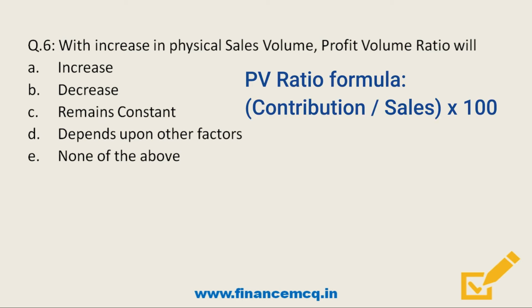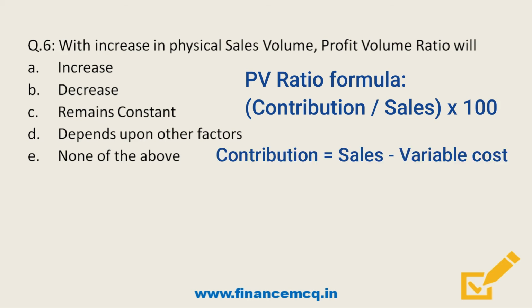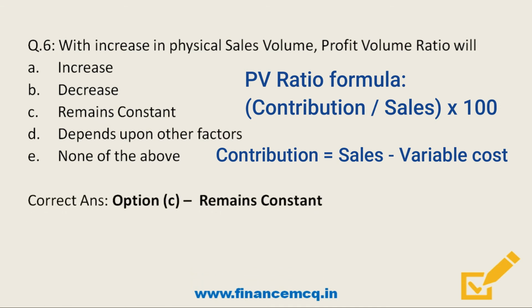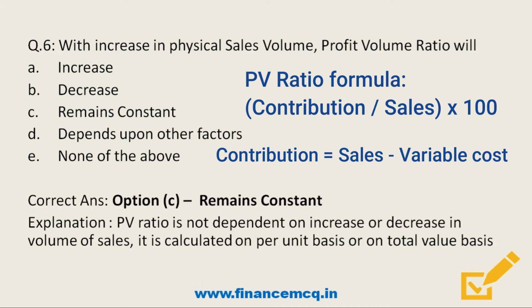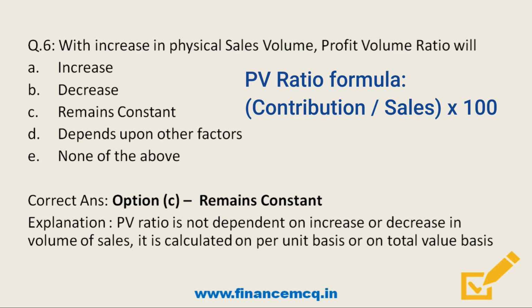It is contribution upon sales into 100, or in other words we can say that contribution is nothing but sales minus variable cost. So the formula for profit volume ratio will be sales minus variable cost upon sales into 100. So we can see from the formula that physical sales volume will not affect profit volume ratio. In other words, it will remain constant. Profit volume ratio is not dependent on increase or decrease in volume of sales. It is calculated on per unit basis or on total value basis.